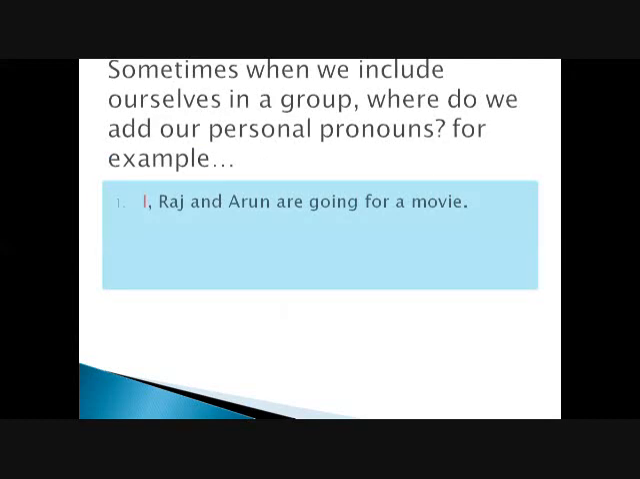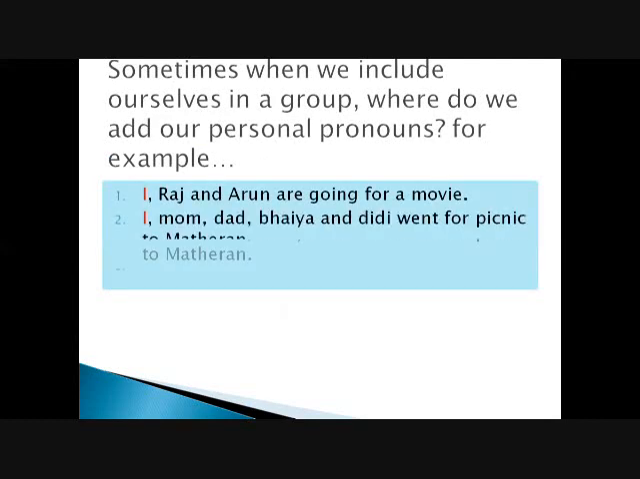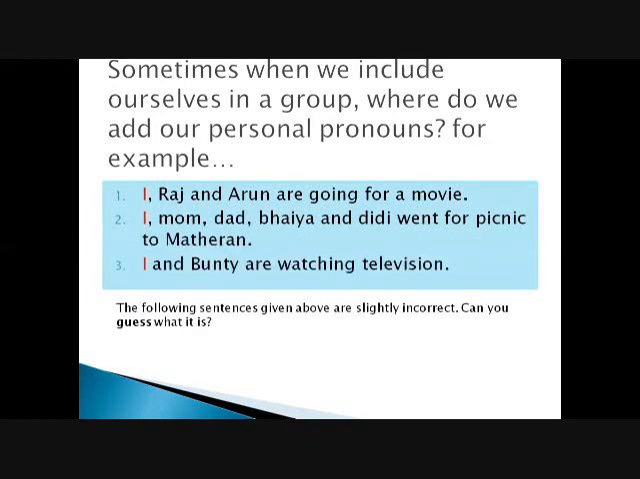Now, sometimes we include ourselves in a group. Where do we add our personal pronouns? For example, are these sentences right? The following sentences given above are slightly incorrect. Can you guess what it is? Are the sentences I, Raj and Arun going for a movie? Or I, Mom, Dad, Bhaiya and Didi went for a picnic to Matheran? Or I and Bunty are watching television? These three sentences are incorrect. So where are we making a mistake? Let us go to the next slide.